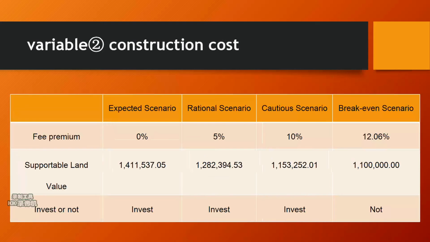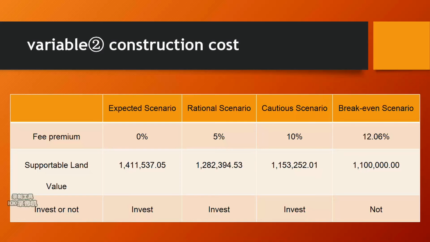Secondly, we focus on construction costs. Cost control is essential in property developing. Fee premium means what percentage the real fee per square foot cost is higher than the expected fee. We think that there should not be a big difference between Wisconsin and Florida. In the cautious scenario of 10% fee premium, the comparison still shows that they should invest. These numbers could be a good reference for them.